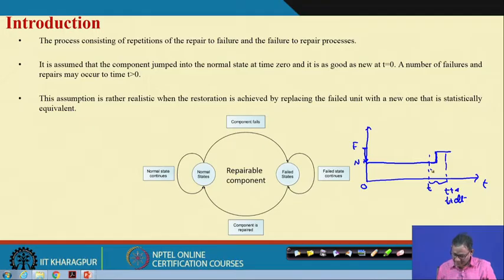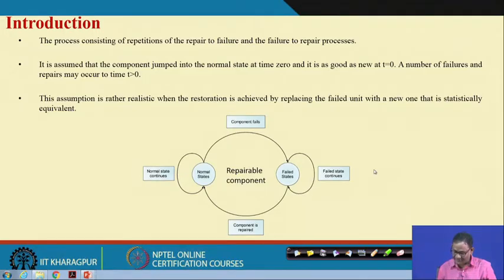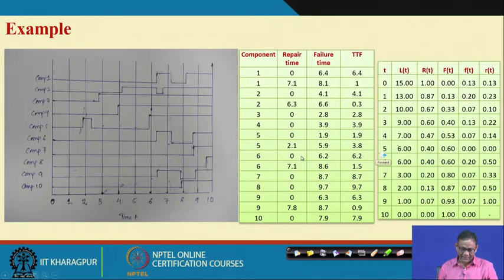And let us see one more, a better example, where suppose there are 10 identical components put under test, and we are observing over time what is happening with each component, whether it is in the normal state or in the failed state.